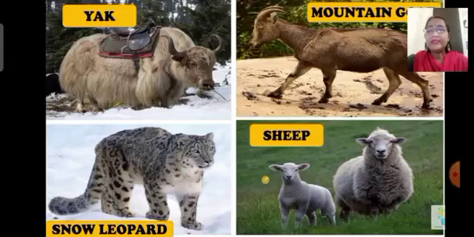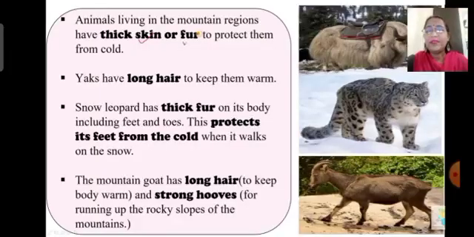Now next we will move to the next topic, and in this topic we will see adaptations adopted by the plants and animals of the mountain region for their survival. And we will see which specific features or habits they have developed for their survival. Here children, animals in the mountain region have a thick coat of fur.